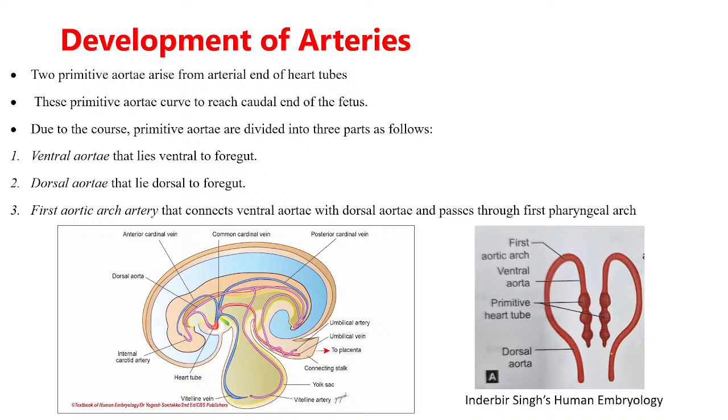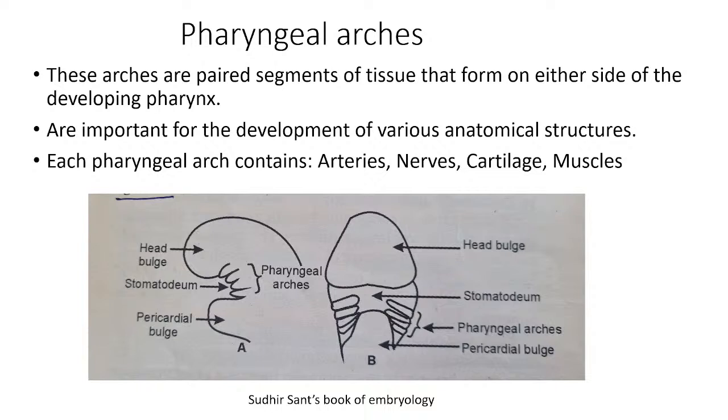Because it is related with the pharyngeal arch. Okay. Now question will be, what is pharyngeal arch? Because it is also not yet taught to you. To simplify, you can just see this diagram. So what are pharyngeal arches? These are segments of tissue. They are paired and they are present on either side of the developing pharynx.